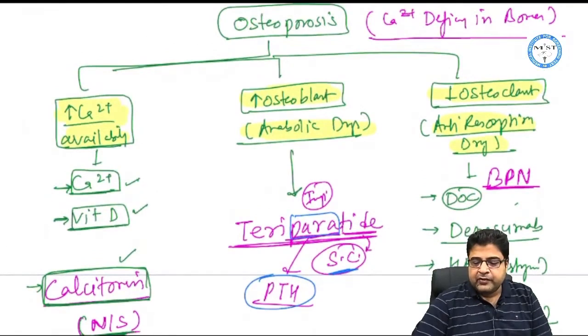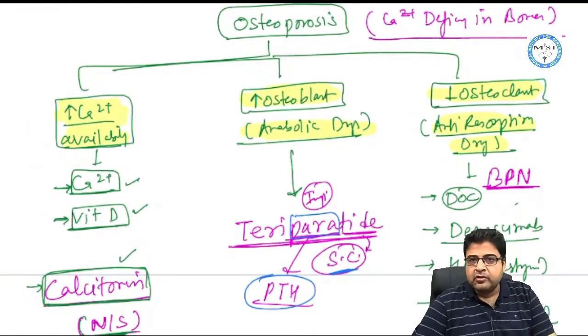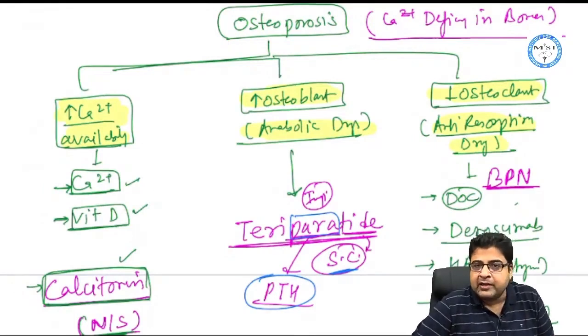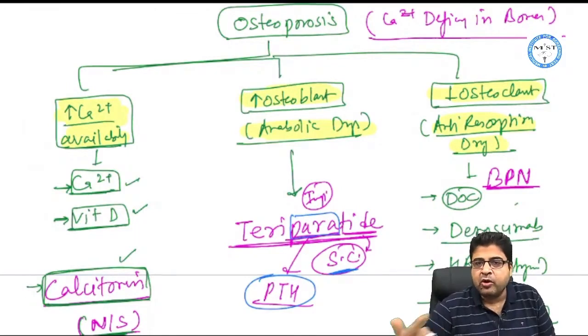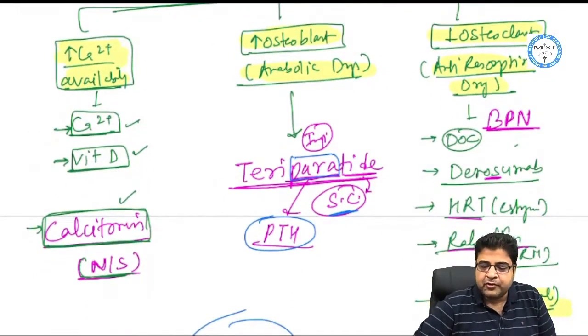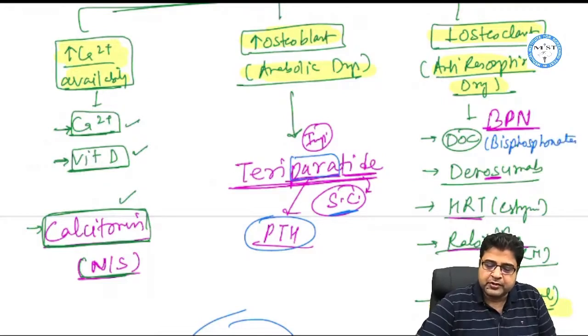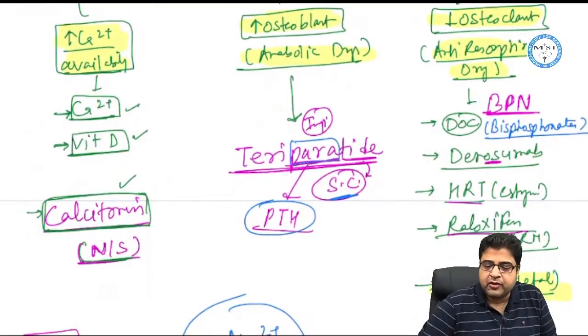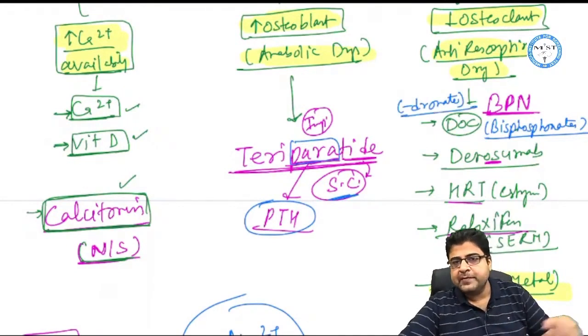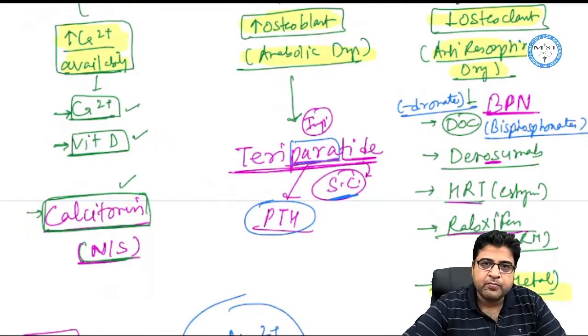The last is the medicines which are inhibitors of osteoclast. We call them anti-resorption drugs. If we inhibit osteoclast, then automatically osteoblast activity will be more. The medicines are bisphosphonates, which are considered the drug of choice for osteoporosis, and these medicines have the word dronate in their name, like alendronate and ibandronate.